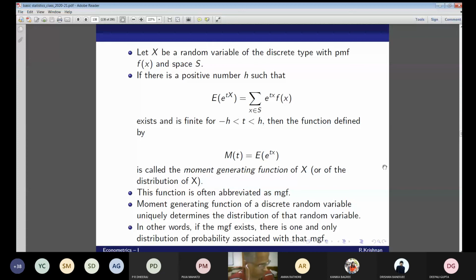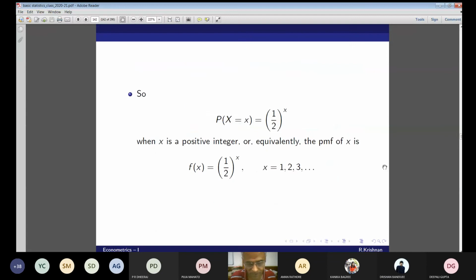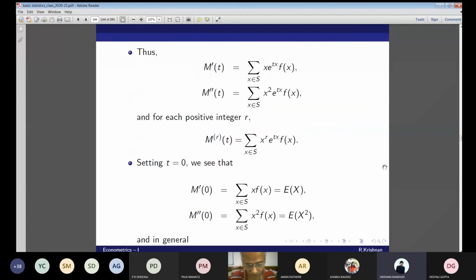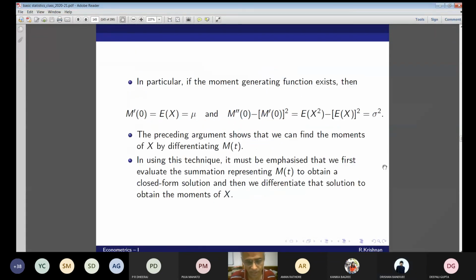So in particular, if the moment generating function exists, then look at this. In general, this is the formula: if the MGF exists, then M prime 0 equals E(X) equals mu, and M double prime 0 minus (M prime 0) whole squared is nothing but E(X squared) minus (E(X)) whole squared, which is nothing but the variance.